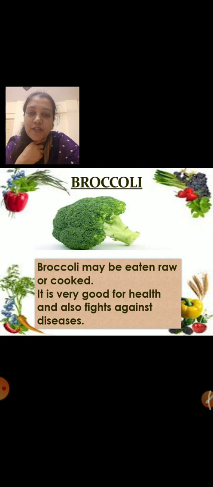How does it look? It looks like cabbage and cauliflower, right? Because they are from the same family. So you have to remember this name. When I show you this picture next time, you are going to tell me, teacher, this is broccoli.